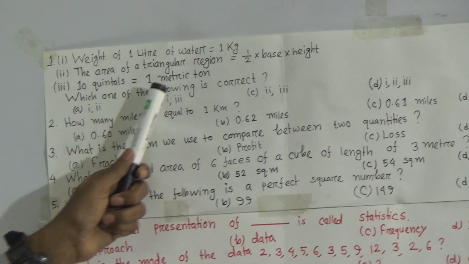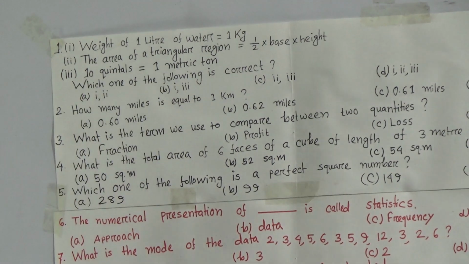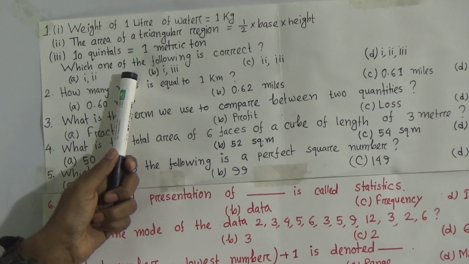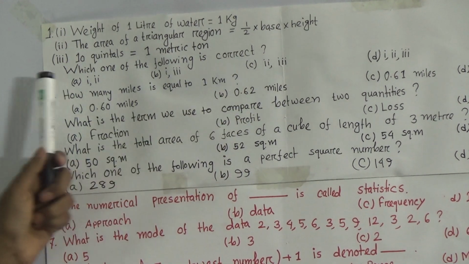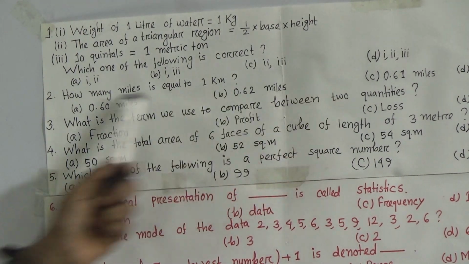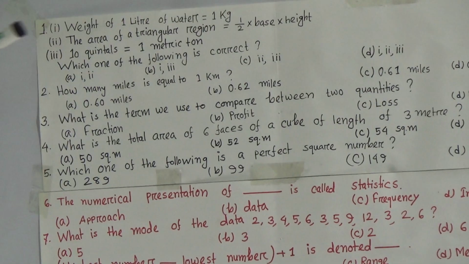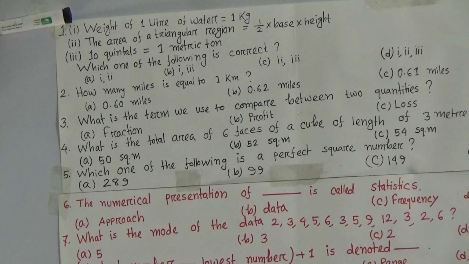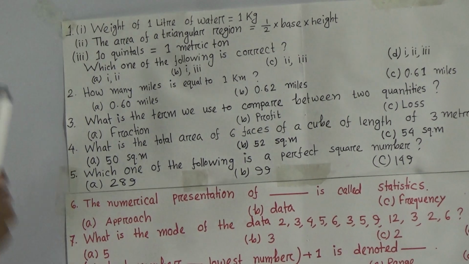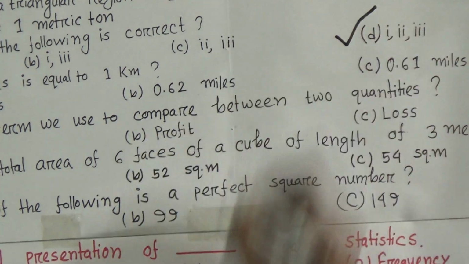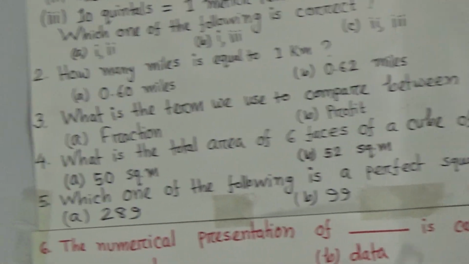Now number 3, 10 quintals equal to 1 metric ton. This is also correct. Now, which one of the following is correct? Here you see A, B, C, D. There are 4 options. Among the options, which one is correct? Here, student, you see 1, 2, 3, all are correct. So our option will be D. Option D is correct, and you give a tick sign.